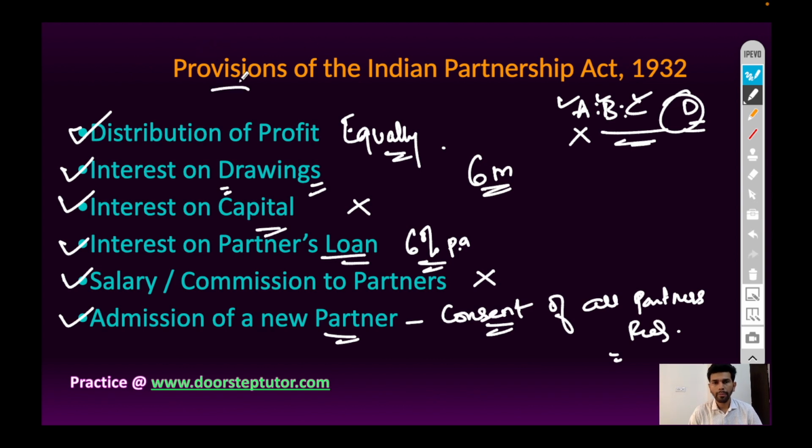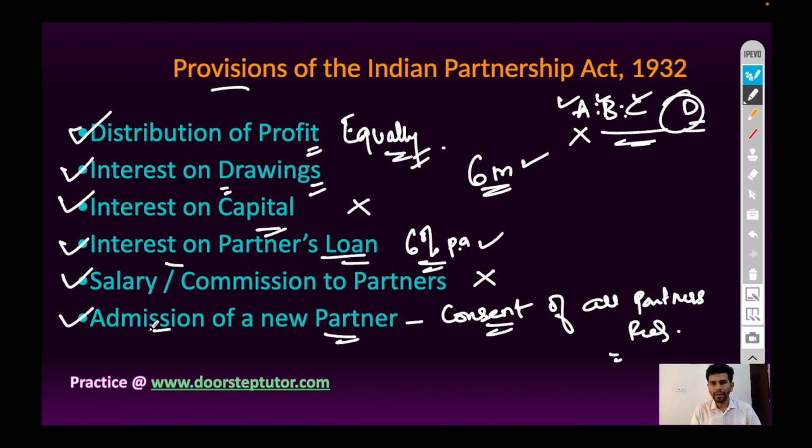So, as per the Act, the provision states that distribution of profit will be as per agreement, but if the agreement is silent, then all the partners will be equal partners. Interest on drawings will not be charged if the agreement is silent, but if the date of drawings is not given, in such case 6 months interest will be charged. Interest on capital will not be given to partner. Interest on partner's loan is as per agreement, and if the agreement is silent, then 6% per annum will be payable. Salary or commission to partner is not payable for extra work done if not written in the agreement.